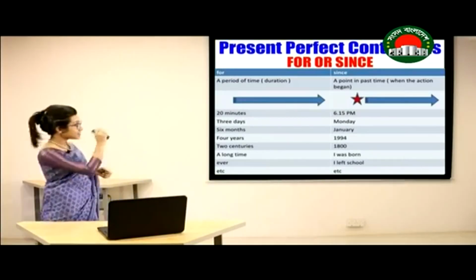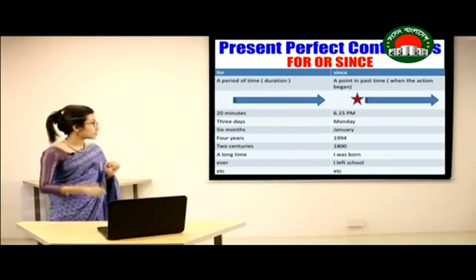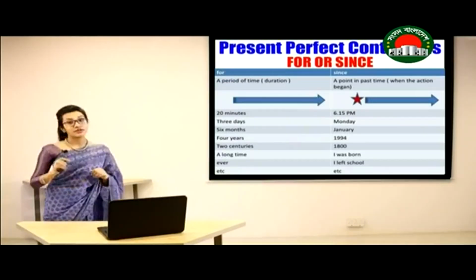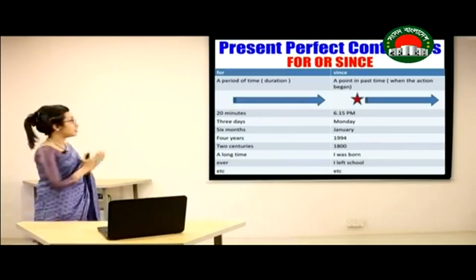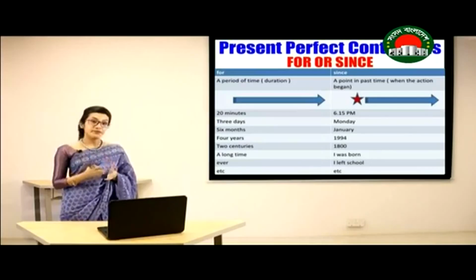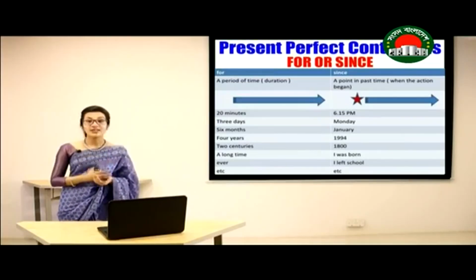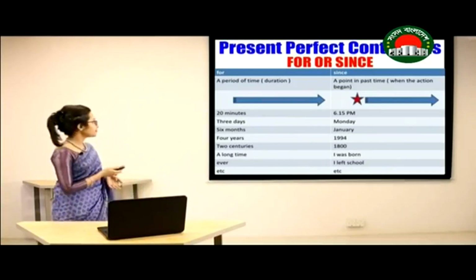For this reason, since it is referring to a point in time when the action started, we have used since. So again, I'm repeating, if you have a duration, you're going to use for. If you have the point when the action began, you're going to use since.